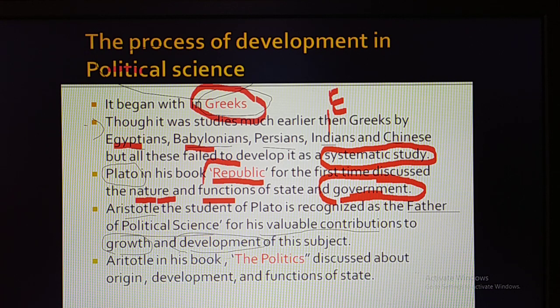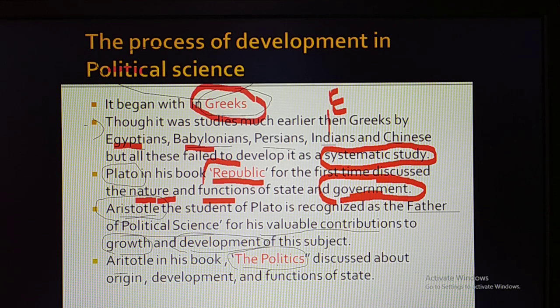Because of that, Aristotle has been called the father of political science. And remember, he wrote his own book called Politics.